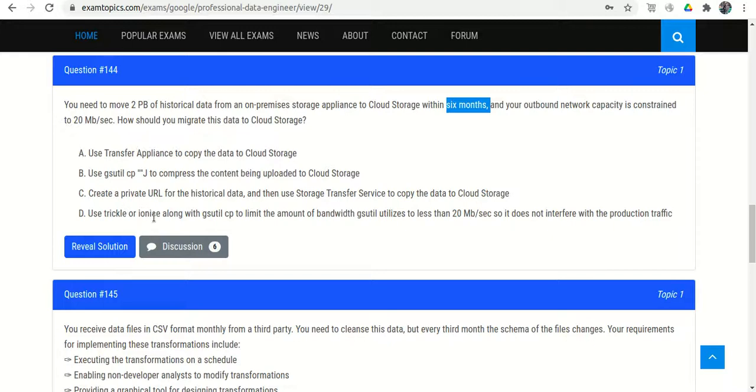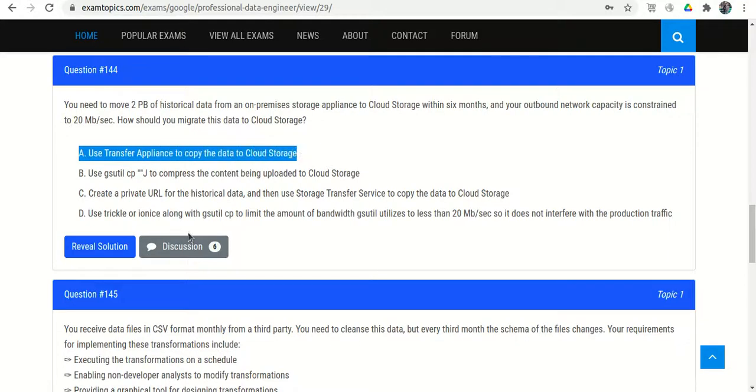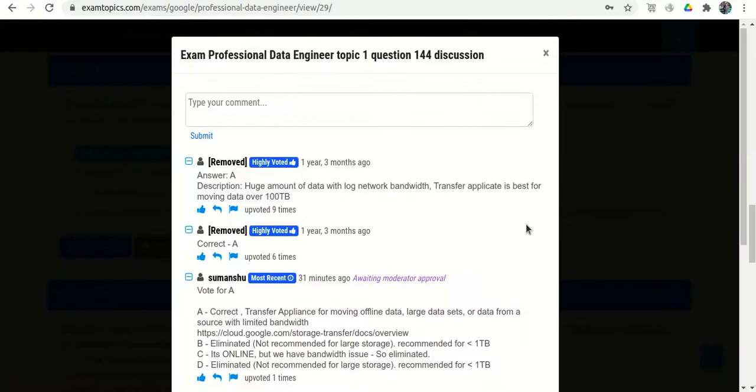D: Use Trickle or ionice along with gsutil cp. Again, gsutil is not recommended for 2 petabytes of data. So only one option is left, that is to use Transfer Appliance to copy the data to Cloud Storage. So option A is correct.